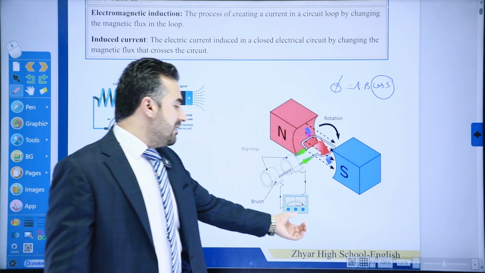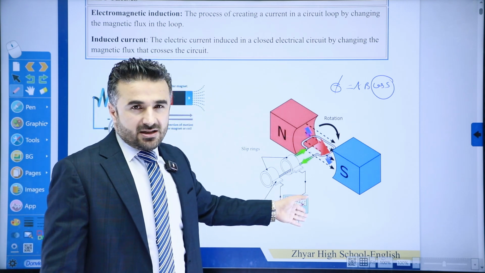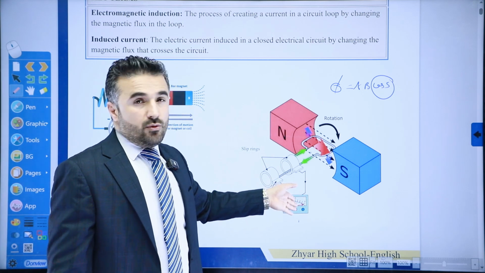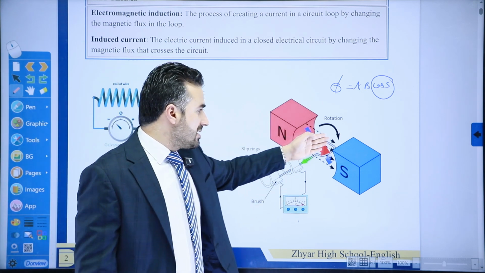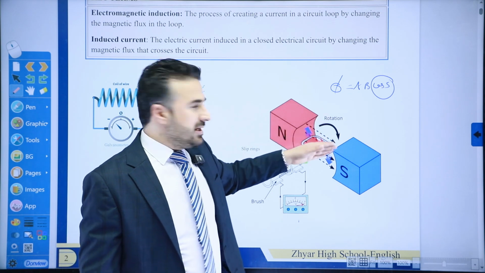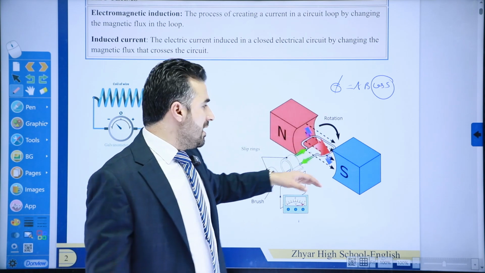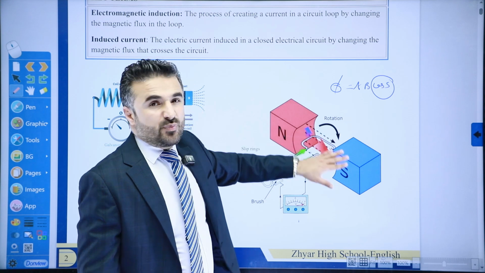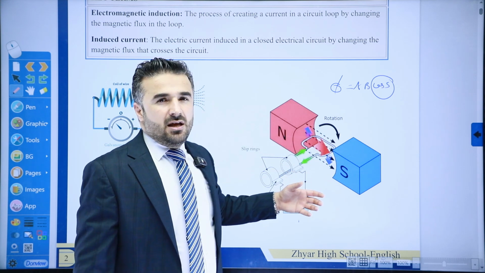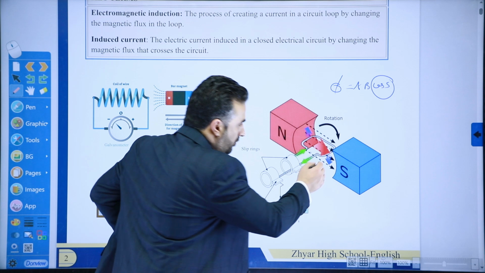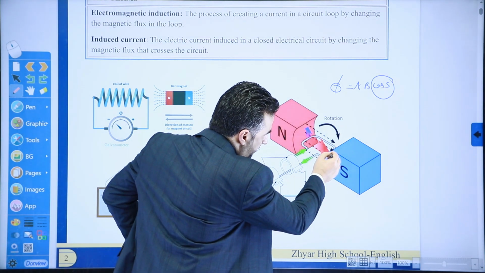And of course you can see this galvanometer indicating maximum, let's say, and of course 0 when the coil is perpendicular, or you can say the coil is vertical, and then of course maximum when it is parallel. You might say, but why is it parallel? Because in this case, we consider the direction of the edges of the coil.